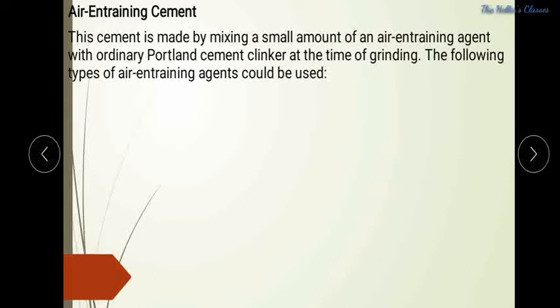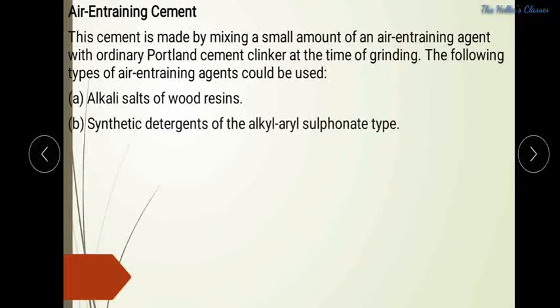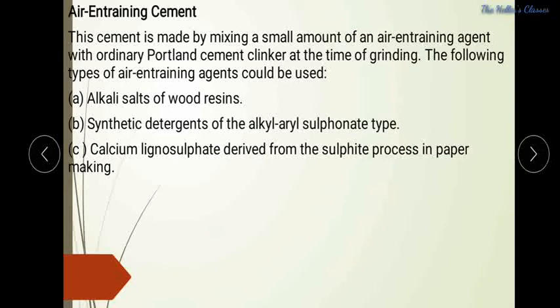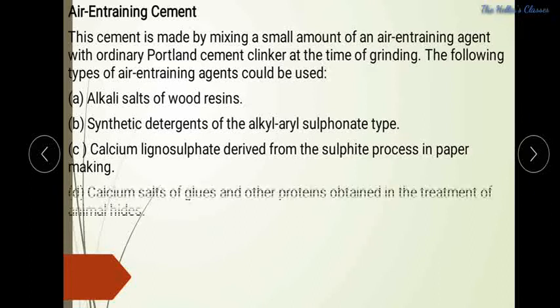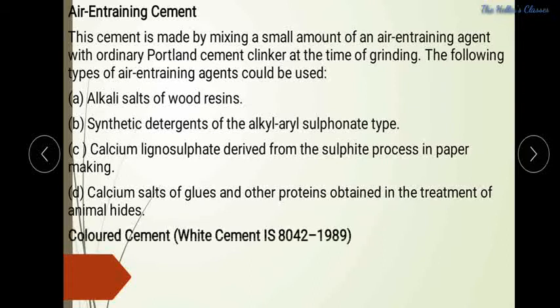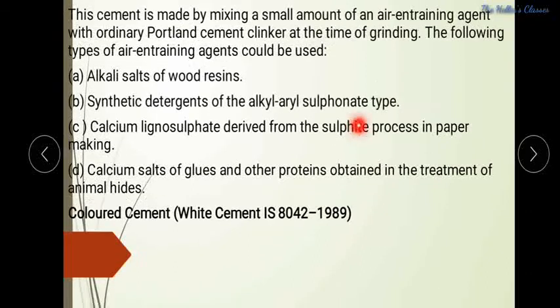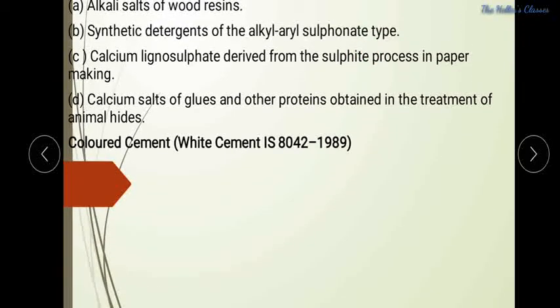So the next one is air entraining cement. Air entraining cement is not covered by Indian standard so far. The cement is made by mixing a small amount of air entraining agents with ordinary Portland cement clinker at the time of grinding. And while coming to the air entraining agents, they are alkali salts of wood resins, synthetic detergents, and calcium lignosulfonates. These are some of the categories, as well as the calcium salts of glues and other proteins obtained in the treatment of animal hides. So these are some of the categories of air entraining cement, which is not covered by our IS standards.